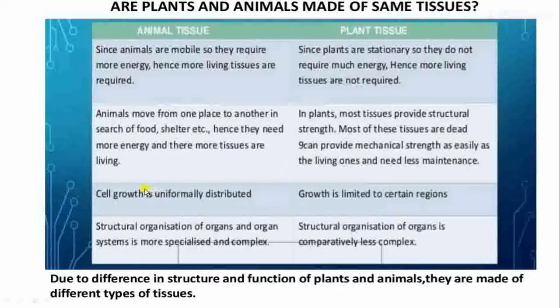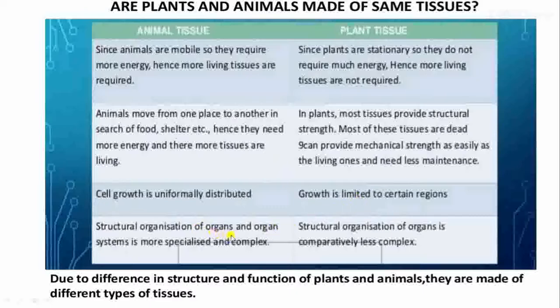Then in an animal's body, growth is uniformly distributed and there is a limited period of growth. They have a definite growth period, whereas plants grow indefinitely. Throughout their lifespan, the plants can grow. They have certain regions called growth regions. Their cell division takes place continuously, and so growth is limited to certain regions of their body, whereas in animals growth is uniformly distributed, and they grow for a certain period of time.